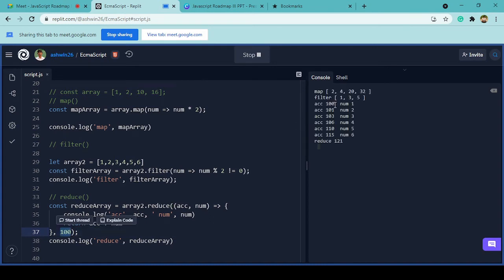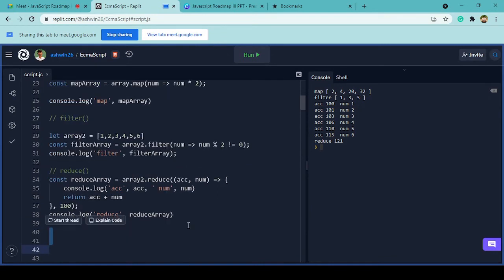As you can see, it is 100, it keeps on adding everything, and we get the value 121. So this is how the reduce function works. Each and every time it goes through the code and the values, and it reduces it to one single element. Each time the return statement value is stored in the accumulator itself. So the accumulator at the beginning is 100 plus 1, it becomes 101, and that is stored in the accumulator itself. As you can see, the next value is 101.